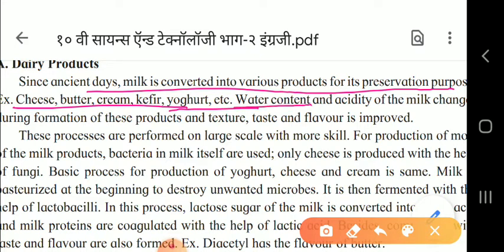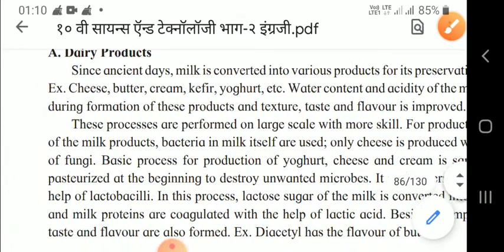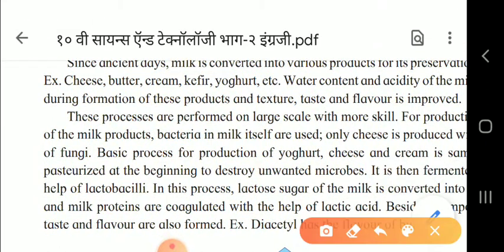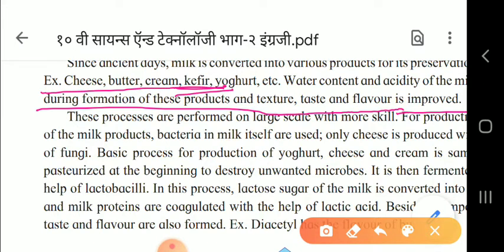kefir, yogurt. Water content, acidity of milk change during the formation of this product, and texture and flavor is improved. Now here we will see, children, that what is kefir, that is a fermented milk. This point I told you, this word kefir means the fermented milk.